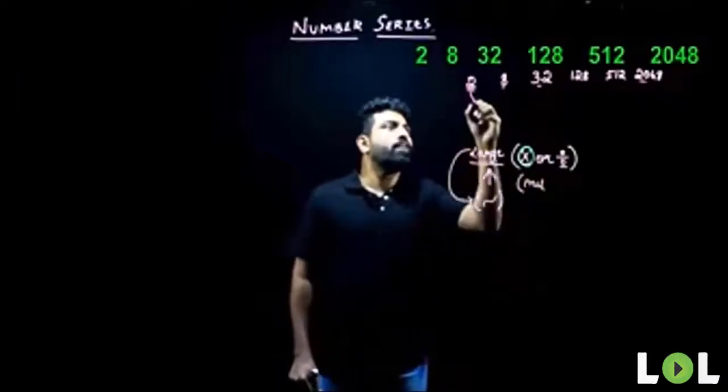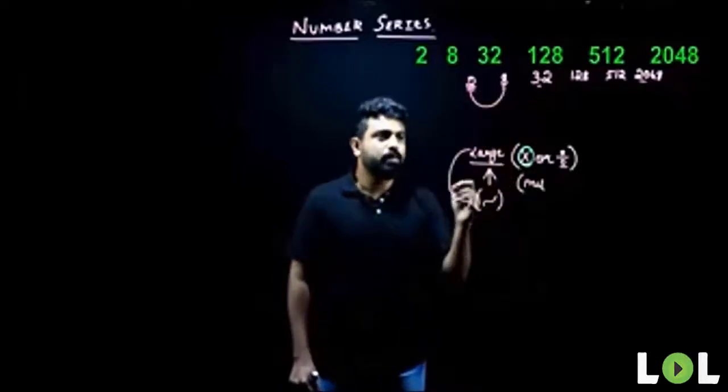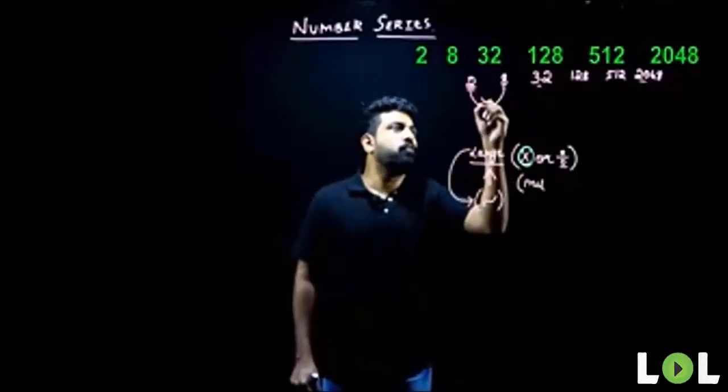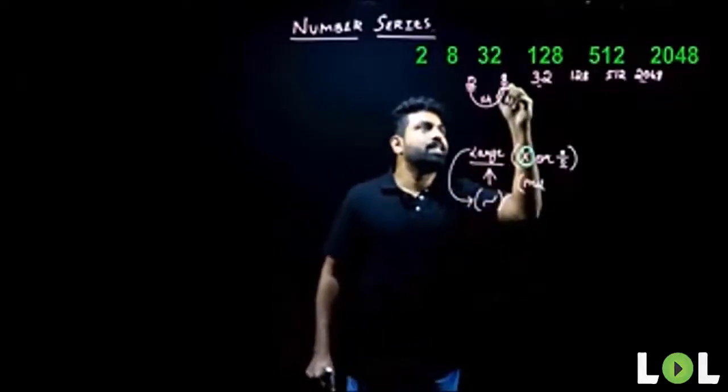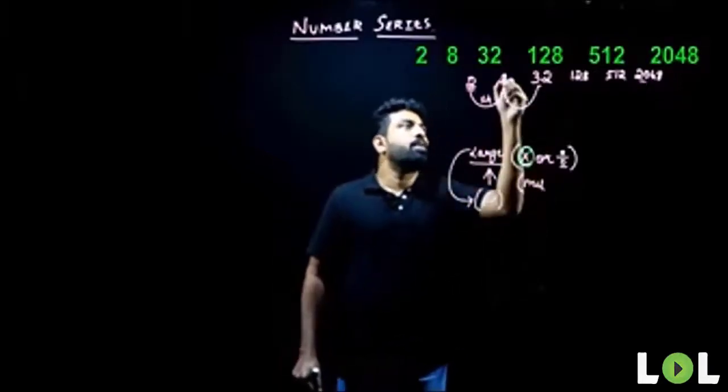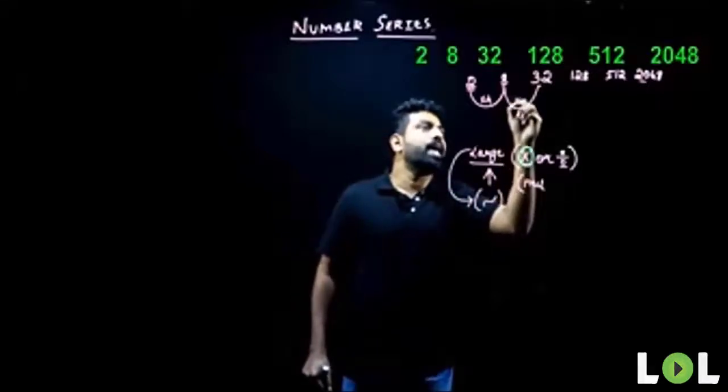So here, what if I multiply 2 with 4, I get 8. Again, let me look at the second term and third term. Again, from 8 to 32, I'll have to multiply it with 4.